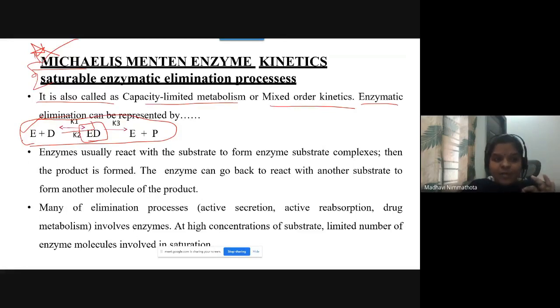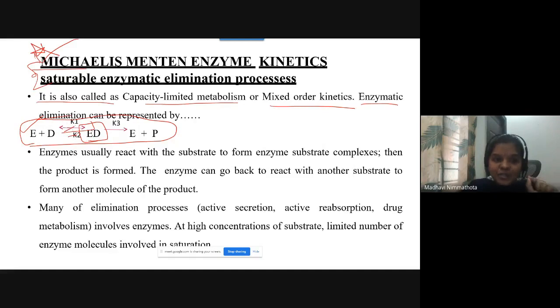Which process? When your enzyme is added to the drug, it forms the enzyme-drug complex, or the enzyme-drug complex yields a separate enzyme along with the drug. So this process happens with the rate constants K1 and K2, because the process is involved in two ways.